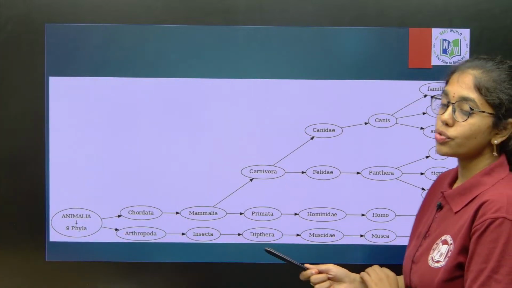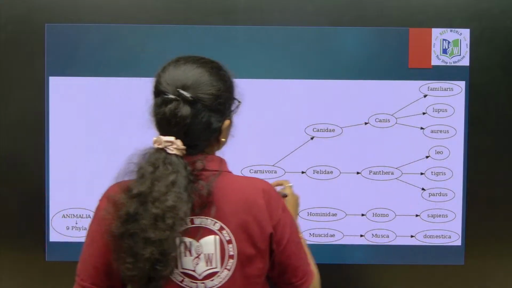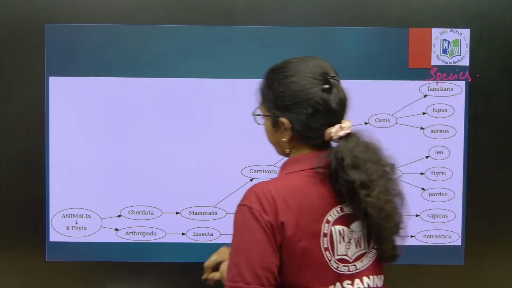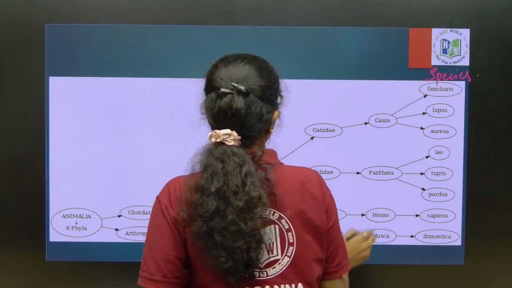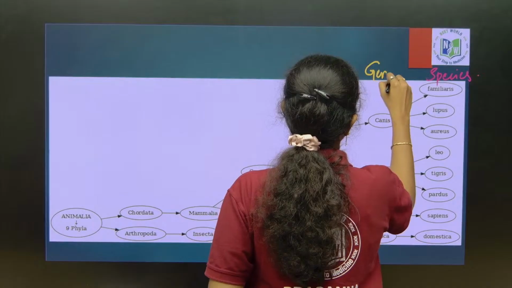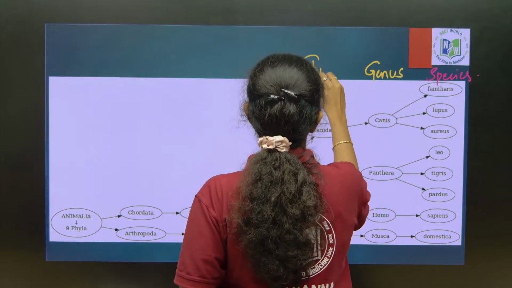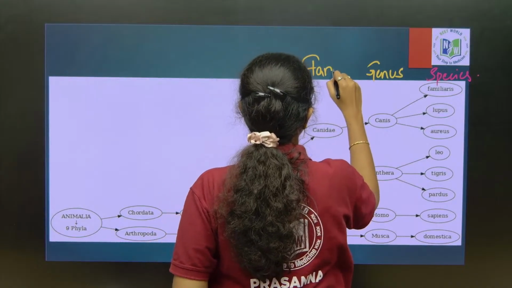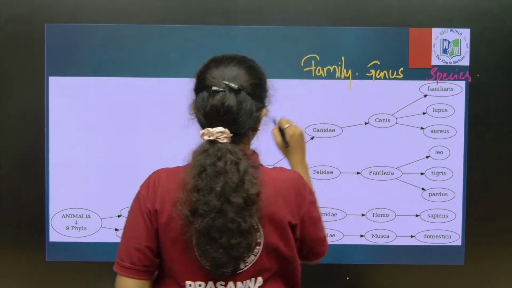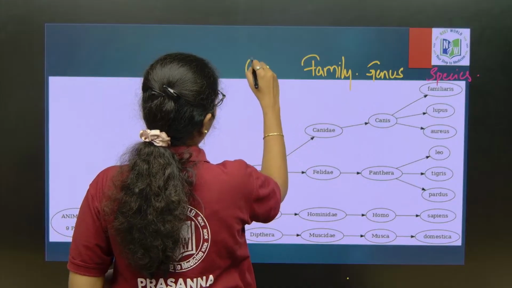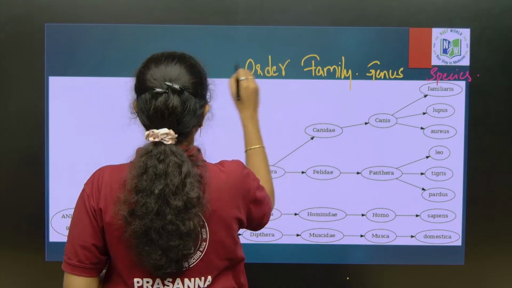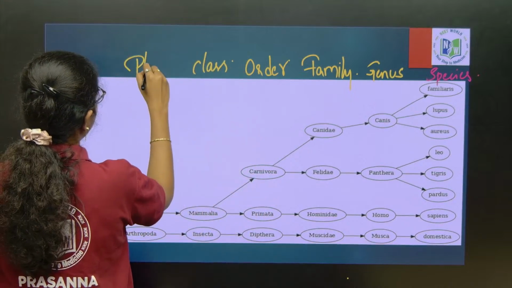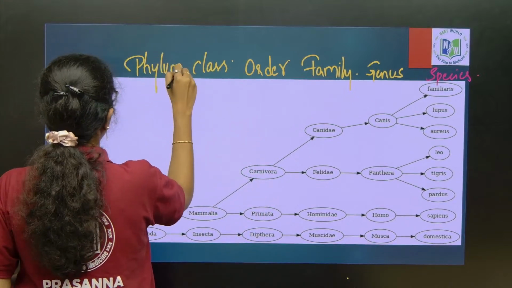Here you see this is for the kingdom Animalia. Same the case, species, genus, family, order, class, phylum, kingdom.